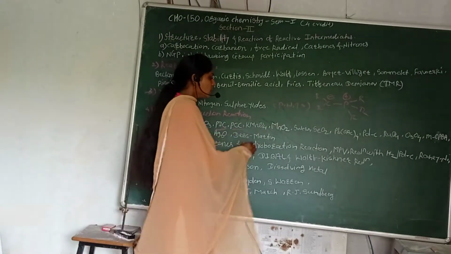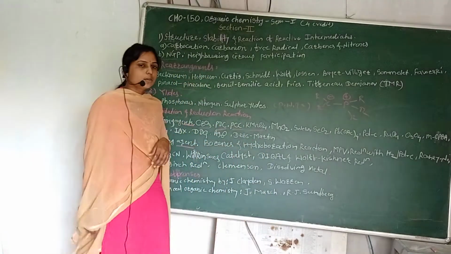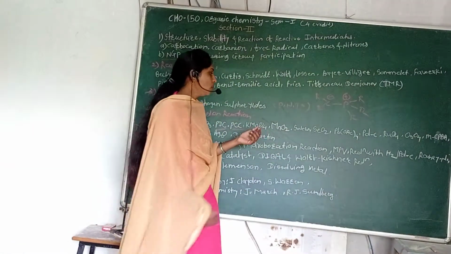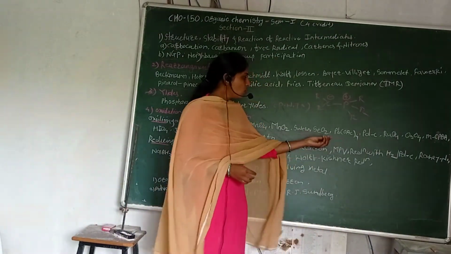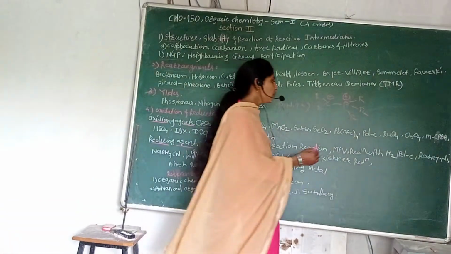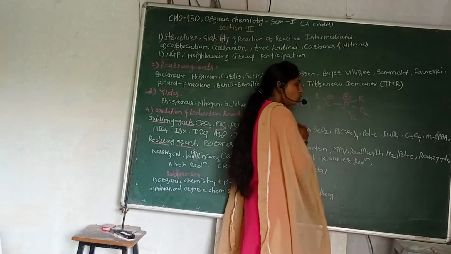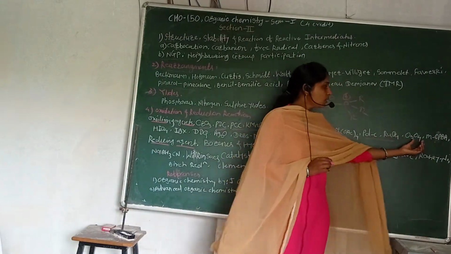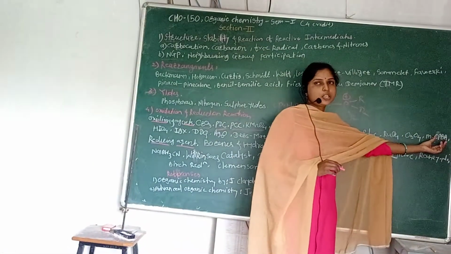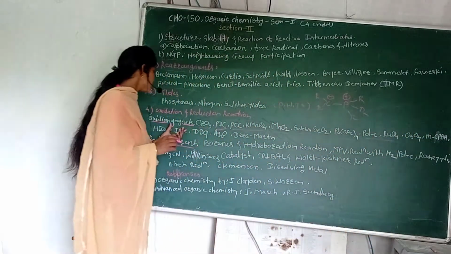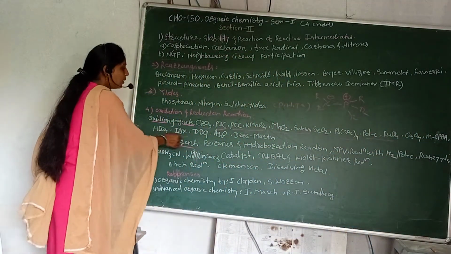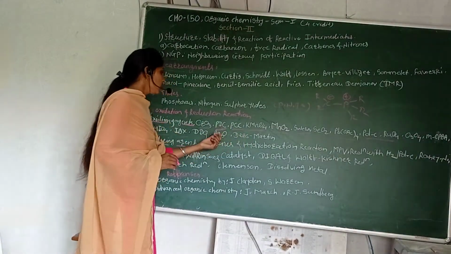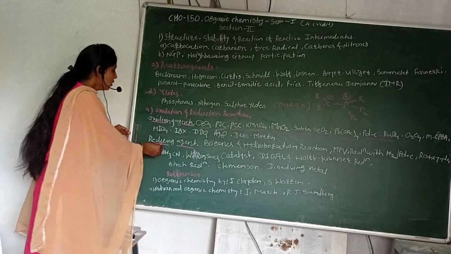Then KMnO4, also an oxidizing agent, that is potassium permanganate. Then MnO2, manganese dioxide. Then selenium dioxide, SeO2. Then Pb(OAc)4, which you also know very well. Then ruthenium oxide, osmium tetroxide, metachloroperbenzoic acid; these are also part of the oxidizing agents. Then HIO4, IBX, DDQ are also oxidizing agents. Then Dess-Martin, Ag2O.